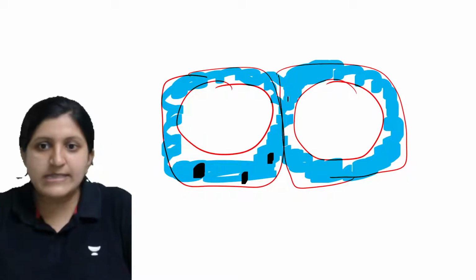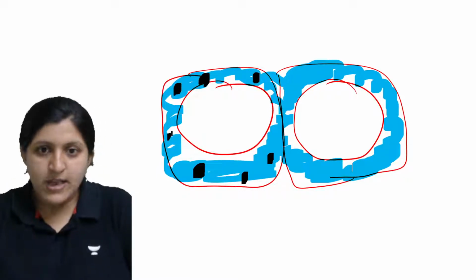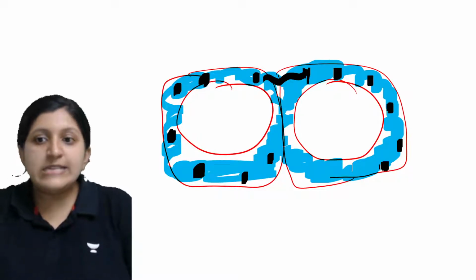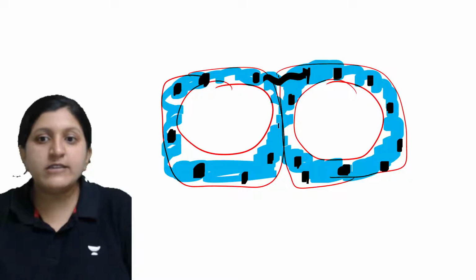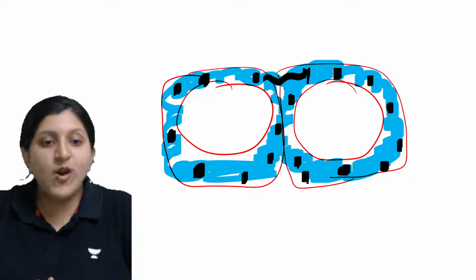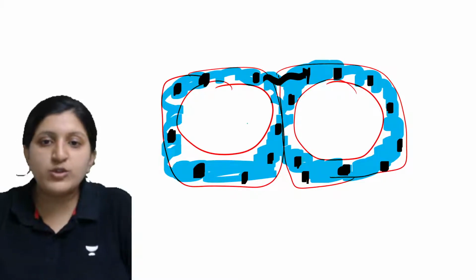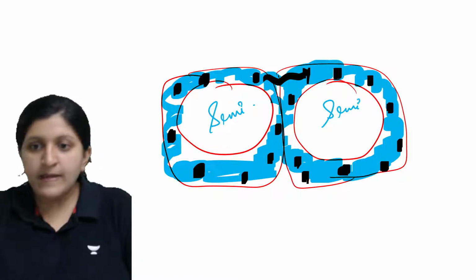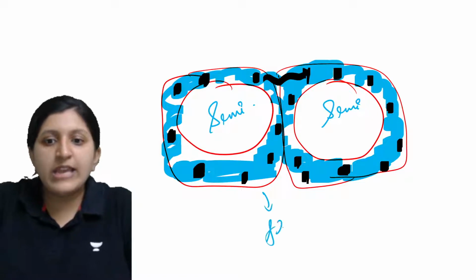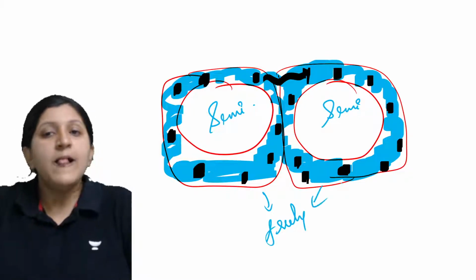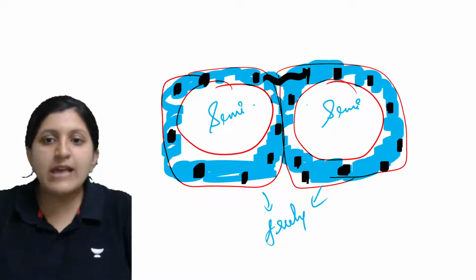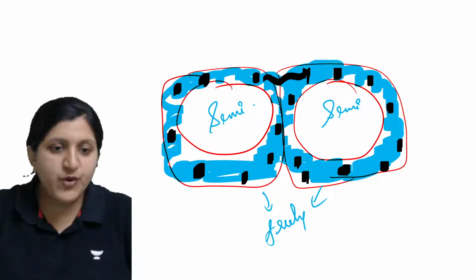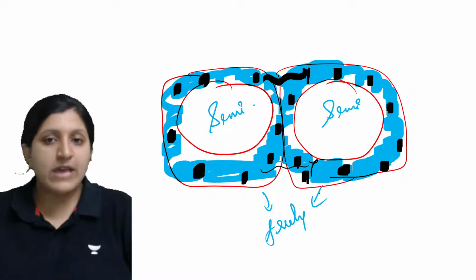So these are basically the solutes, that is minerals. Minerals are transported only across the cell wall, so they do not enter the cell membrane there, because the cell membrane is semi-permeable, but the cell wall is freely permeable. So these two are freely permeable, and you can see the water will start to move from here to here, so that is across the cell wall you can see the easy movement.